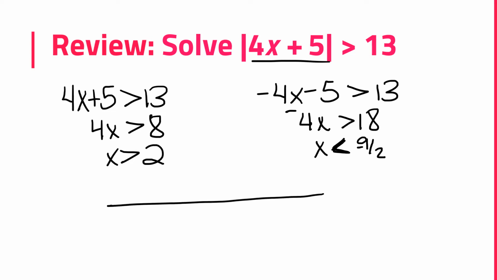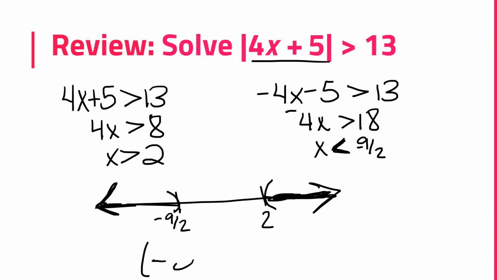Now, I encouraged you in this lesson to think about where these occur on the number line. So negative 9/2 and 2 would look like this. If I'm saying my values are greater than 2, that means I'm going this direction. I'm including these solutions. And if I'm less than negative 9/2, I'm going this direction. By creating that visual, it allows us to create our interval notation correctly because we're either going to have one or, excuse me, two solution intervals when we're solving a linear inequality.